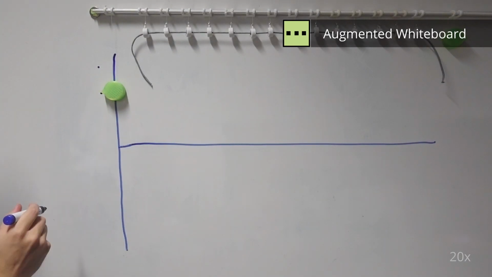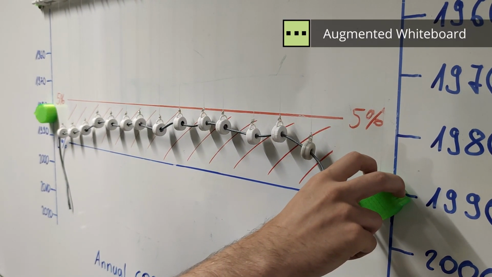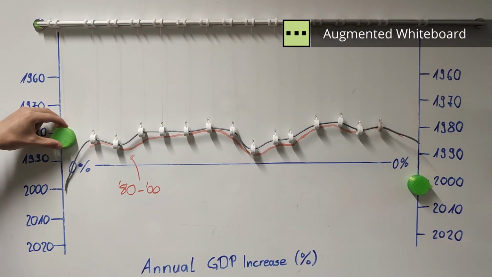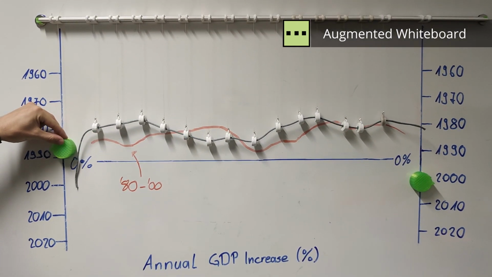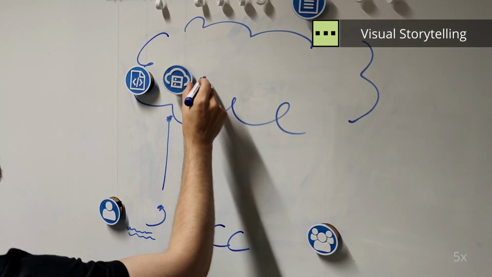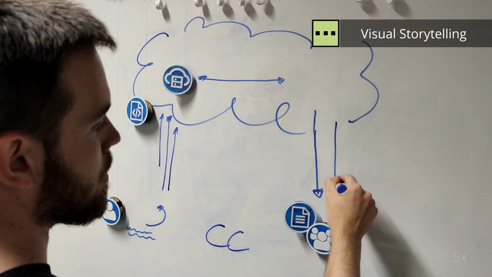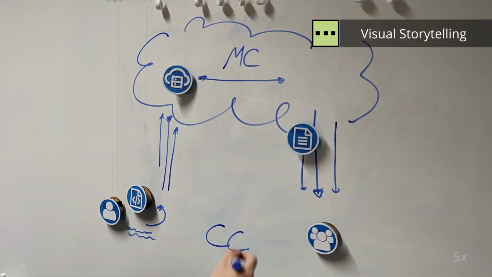Our linear setup features 16 actuators to augment a whiteboard. A physical line is bent to create a dynamic graph with hand-drawn axes and direct input controls. For visual storytelling, Strayed actuates icons according to a hand-drawn scene. These physical props assist the presenter in creating engaging and animated schematics.